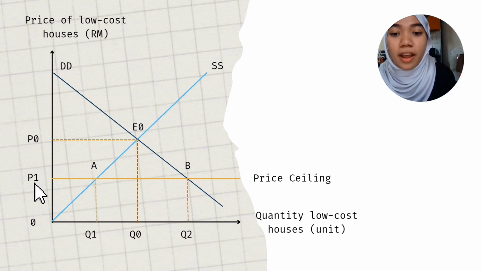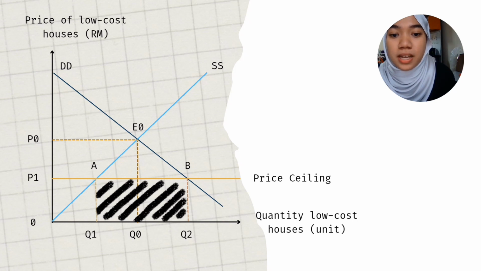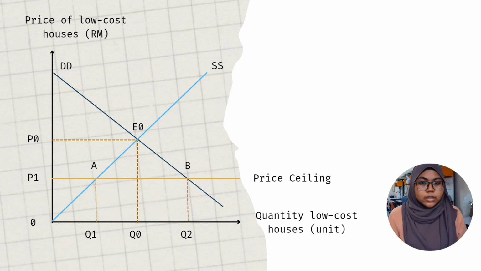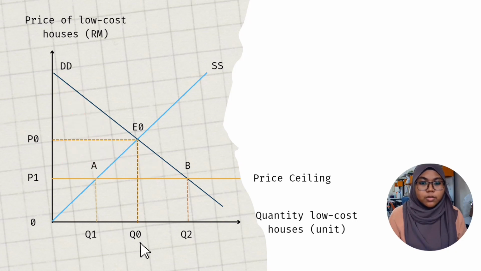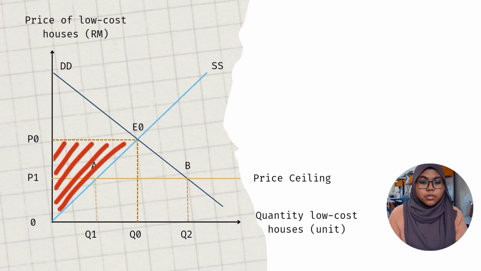At the ceiling price P1, area Q1 Q2 is an excess demand as much as AB in the market. In conclusion, from P0 to P1, quantity demanded increased from Q0 to Q2. Consumer surplus increased from P0 E0 DD to P1 B DD, indicating increased consumers' welfare, while quantity supplied decreased from Q0 to Q1. The producer surplus decreased from P0 E0 S0 to P1 A S0.